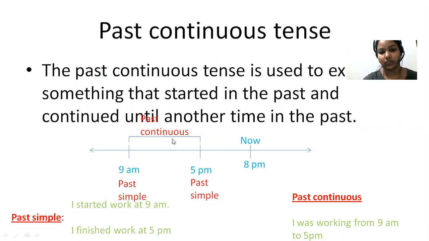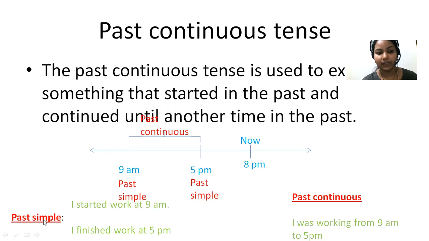Look at the timeline here. We are now at 8 p.m., but we started a work at 9 a.m. and the work continues till 5 p.m. So here the action started in the past and ended in the past, but the action continues for some time in the past. So you have to write the sentence in past continuous tense. But if you want to talk about the point where you start or the point where you end, you have to write it in simple past.